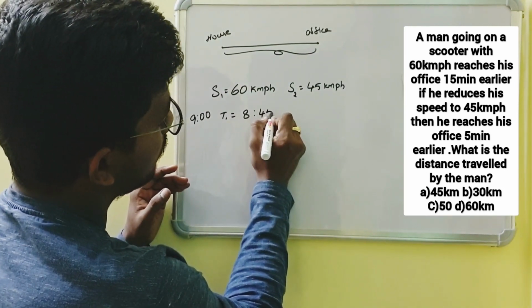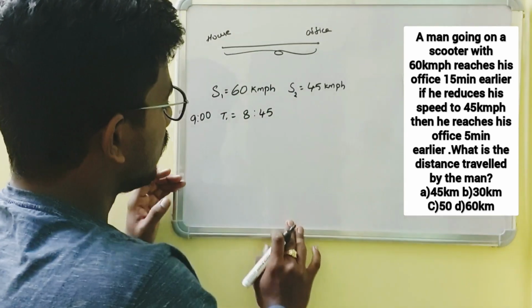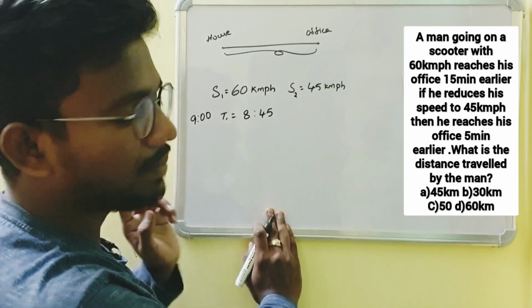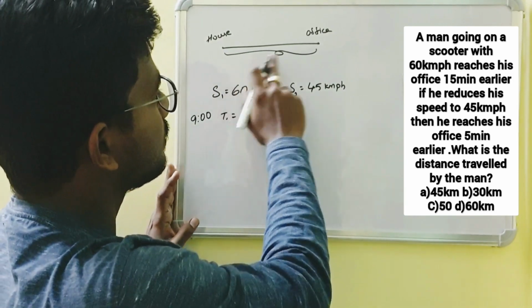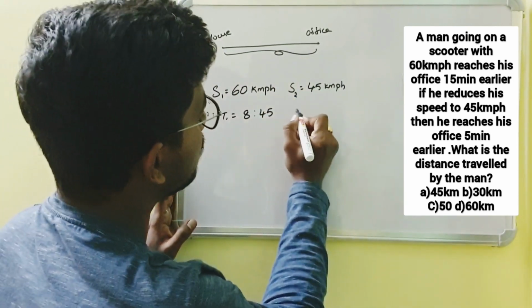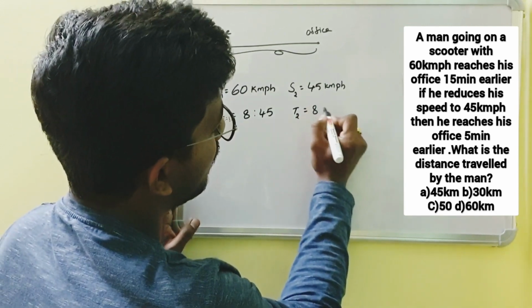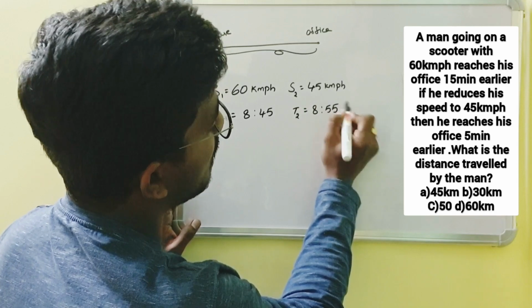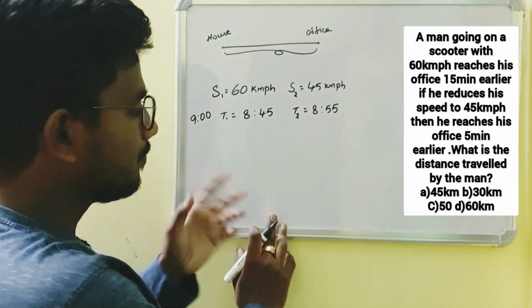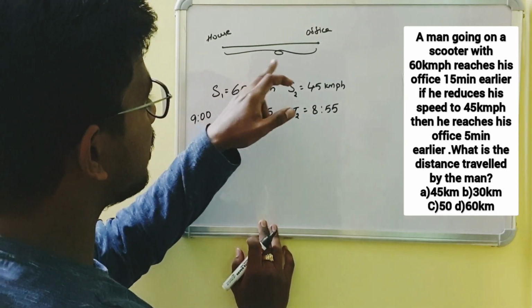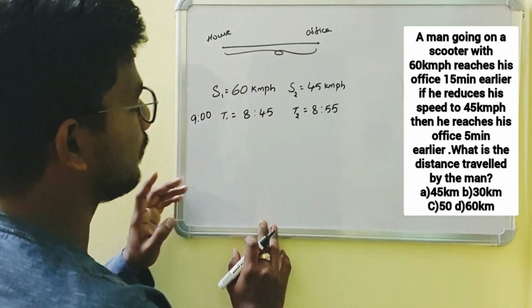8:45. And in the other case, if he travels with a speed of 45 kmph to his office, then he would have reached his office 5 minutes earlier, which means 8:55. He reached his office at 8:55. Here what we have to calculate is the distance between his house and his office.